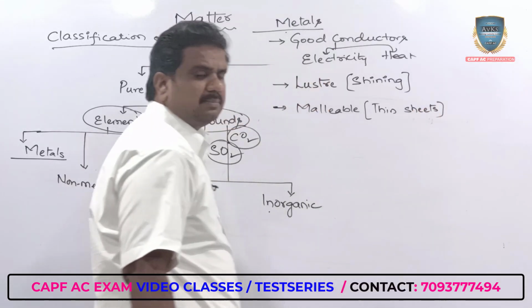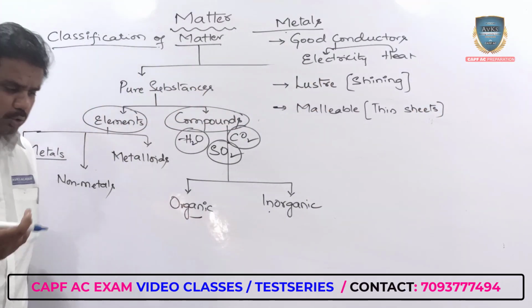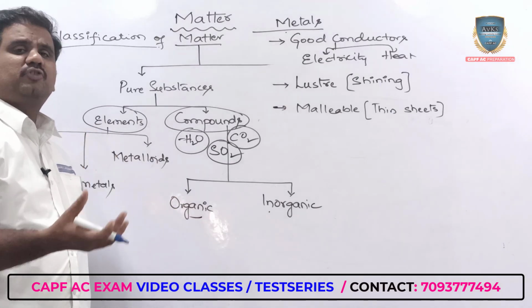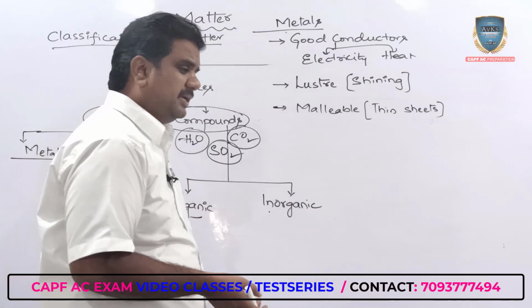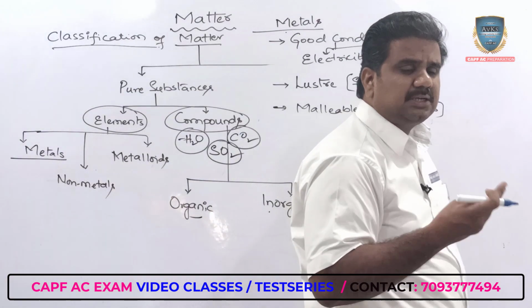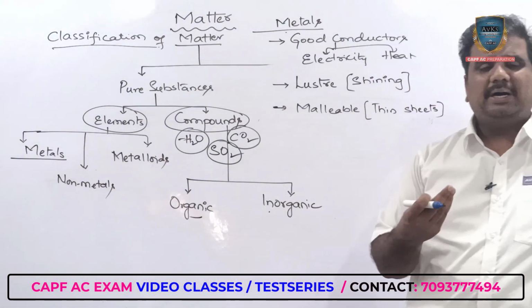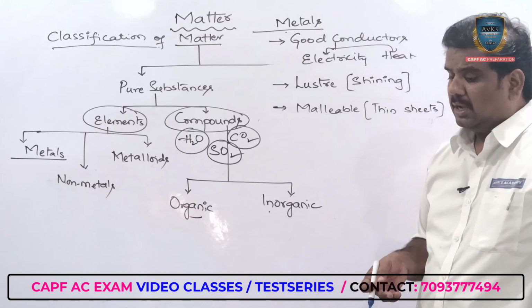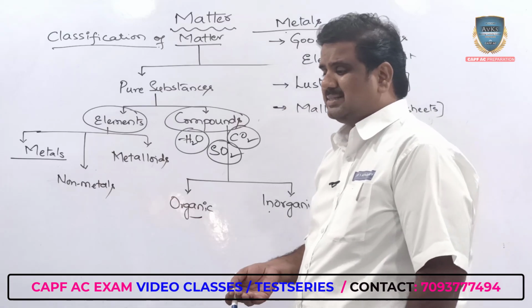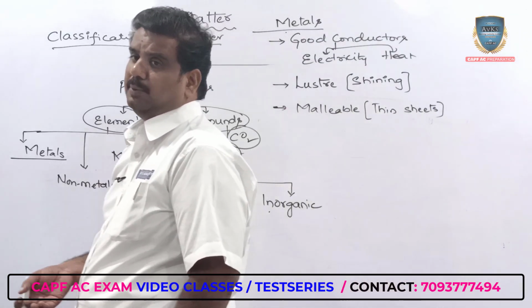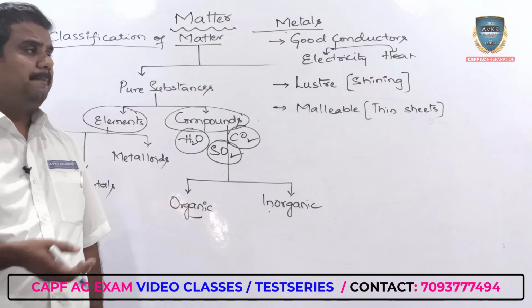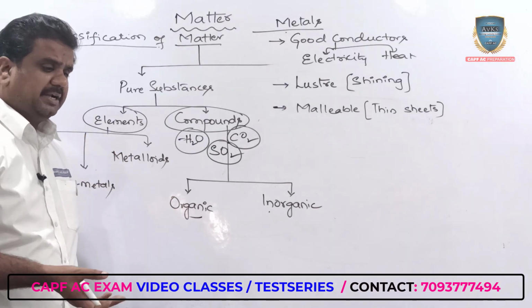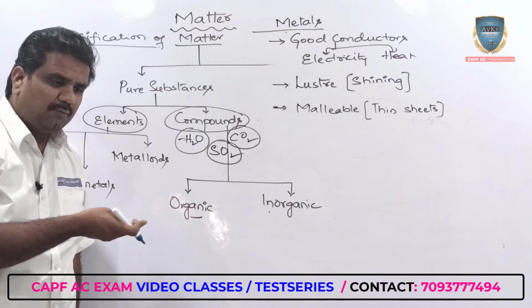Now, for example, suppose you are going to a sweet shop. You find n number of sweets, different varieties of sweets. Some of them are covered with a white colored layer. That white colored layer is supposed to be silver. But as of today, some of the sweet shops are using aluminium also. At the same time, some of these sweets even possess gold as a thin foil present on them.